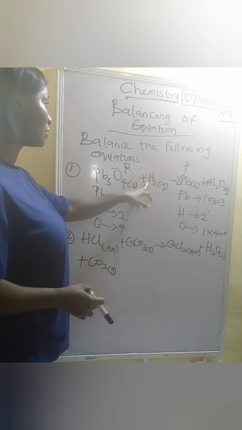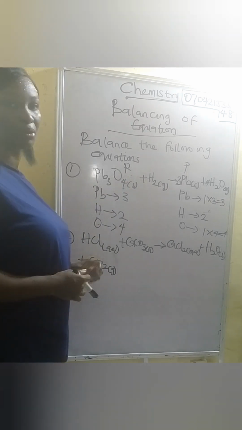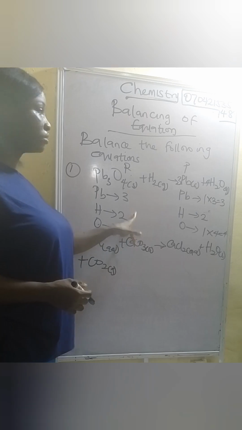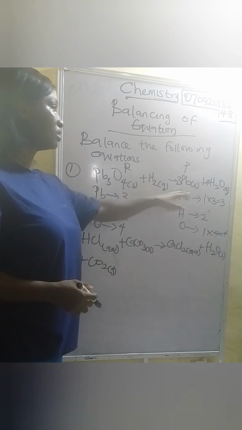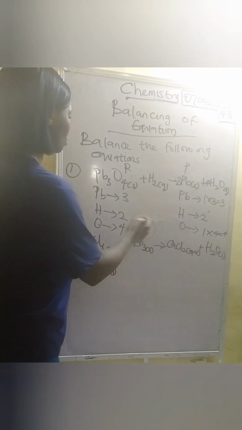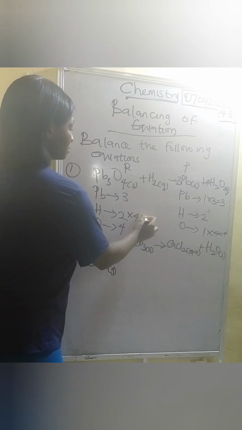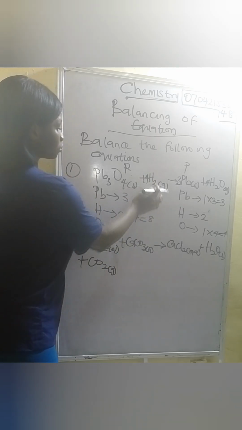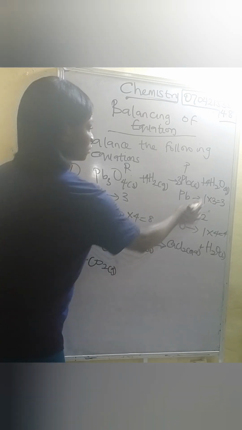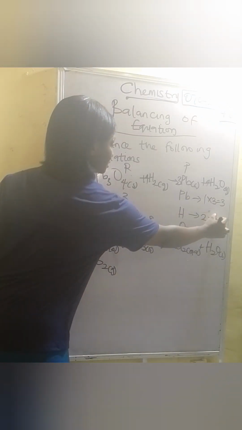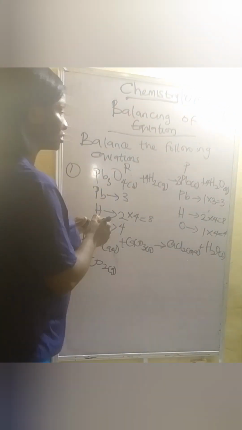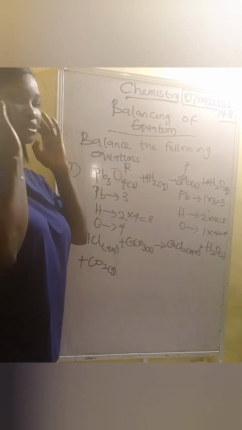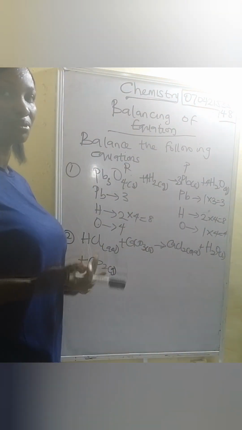Now look at this. Hydrogen is how many here? 2. So how are we going to balance it? So we have 2 here. That shows we're going to multiply this by 4, so that we can have 8 hydrogen here. 8 hydrogen here. So we multiply this by 4. So this becomes 8. So 4 times 2, 8. Are you seeing it now? So this one too, we multiply this by 4 and we have 8. So 4 times 2 is what? 8. So this just requires you to use your brain. Do you get it now?